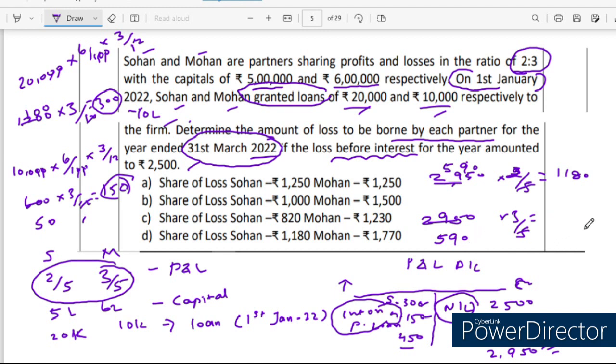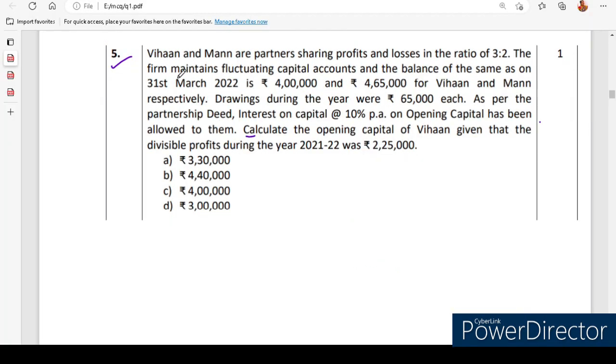Into 3, that comes to 1,770 rupees, and for Sohan 1,180 rupees. So checking the options, it is option D: share of loss to Sohan 1,180 and for partner Mohan 1,770 rupees.